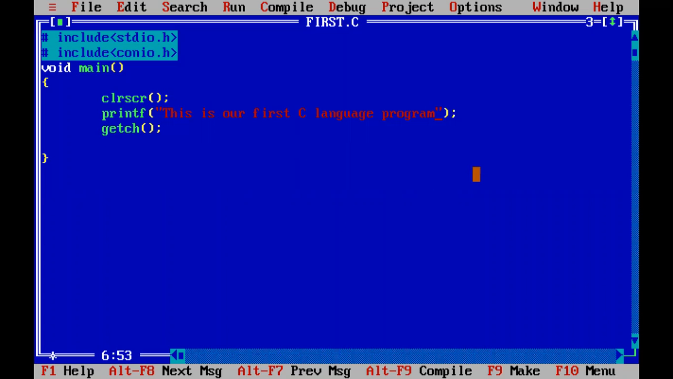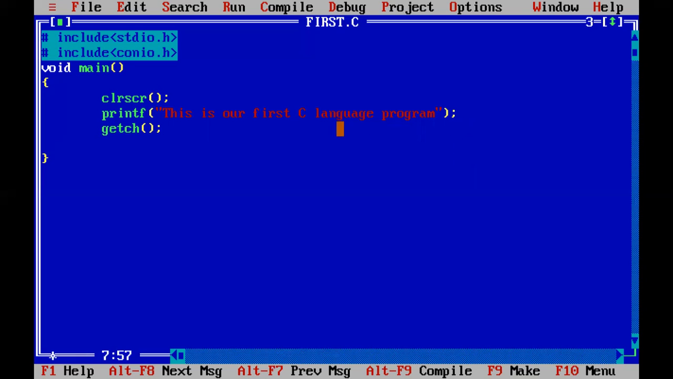Although we can use a few more things, let's say escape sequence or format specifier, we can also use them over here. But if there is no escape sequence or format specifier, then this is known as the message. So this message will appear on the output screen.